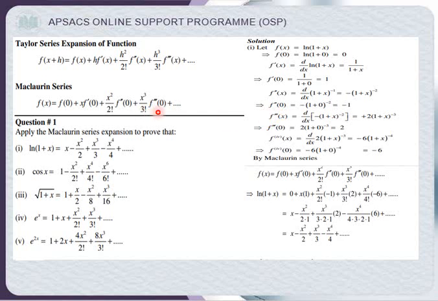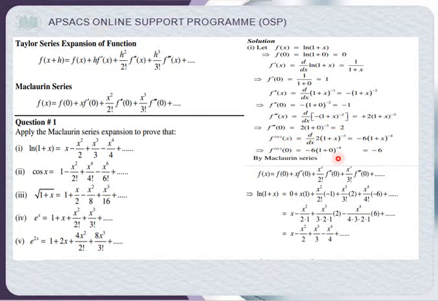Now for f triple dash 0, first of all we have to differentiate this. So minus minus plus 2, 1 plus x raised to the power minus 3. You can see 2 times 1 plus x raised to the power minus 3, and the derivative of what is under the power is 1, so I didn't write it. Okay. Now f triple dash 0 means the third derivative. That's why this topic comes after higher derivatives. Okay. So 1 plus 0 is 1, and the answer is 2.